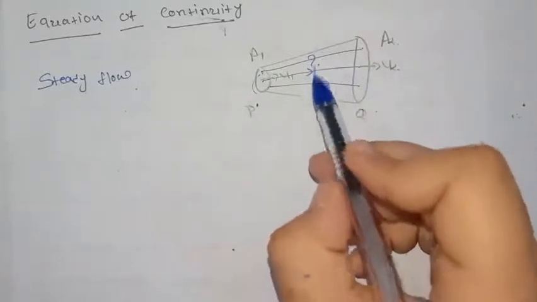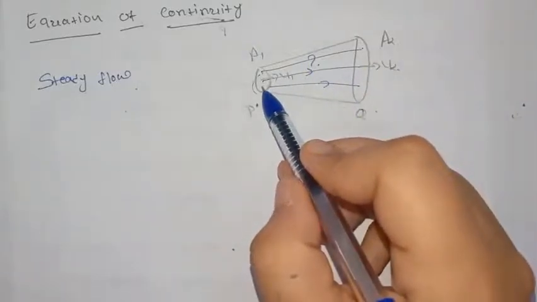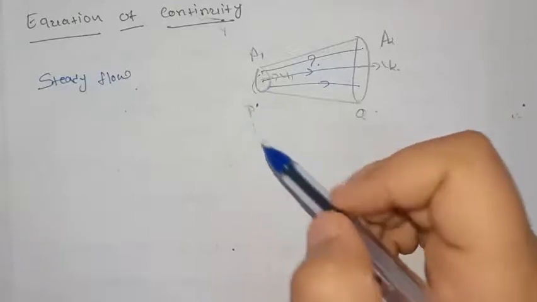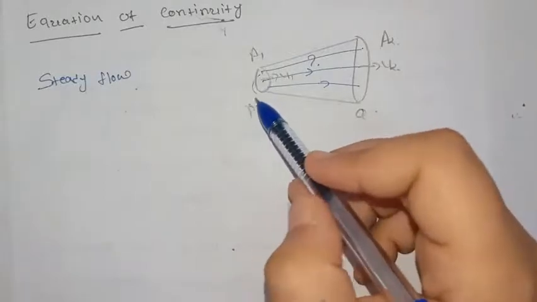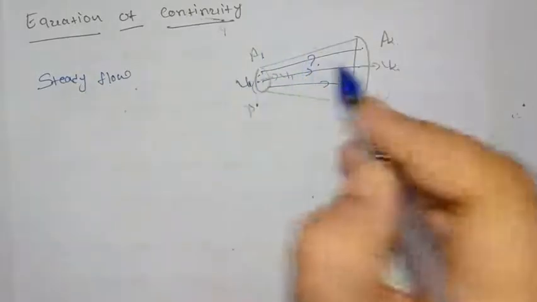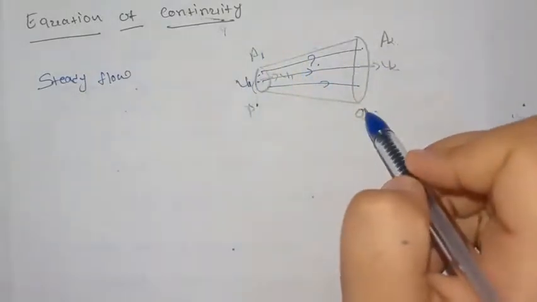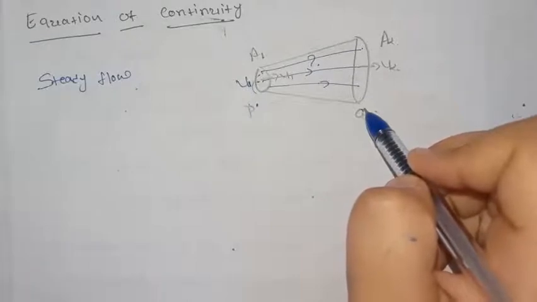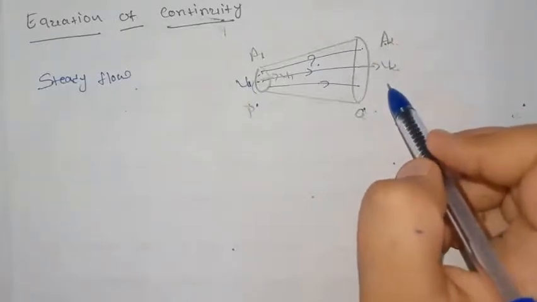Let the area of cross section and fluid velocity at point P be A1 and V1, and the area of cross section and velocity at point Q be A2 and V2 respectively.